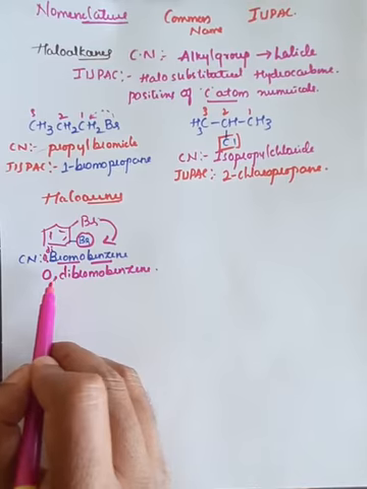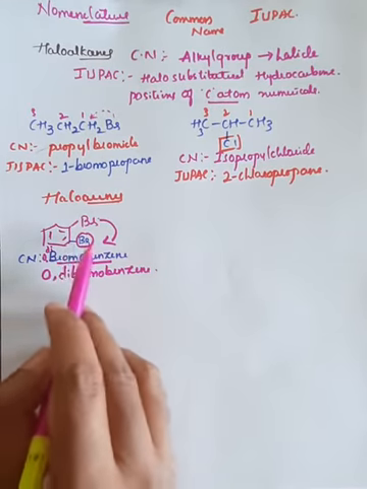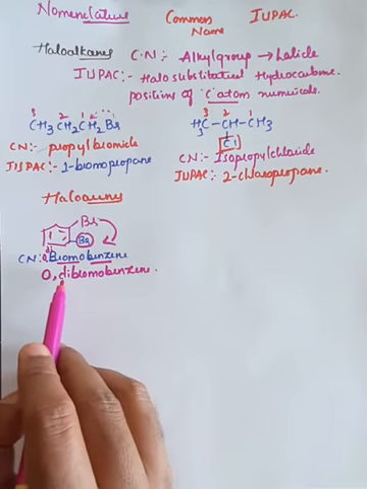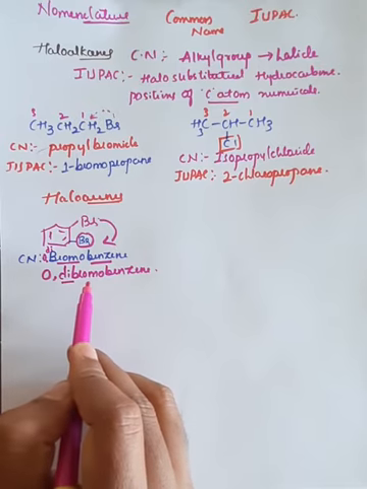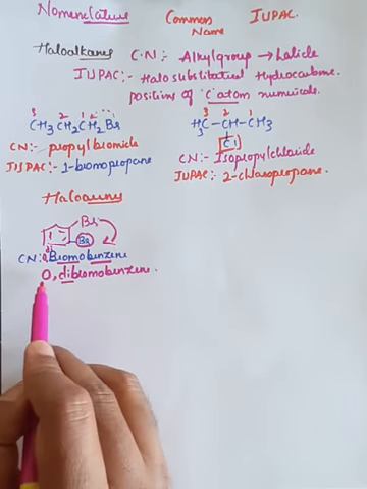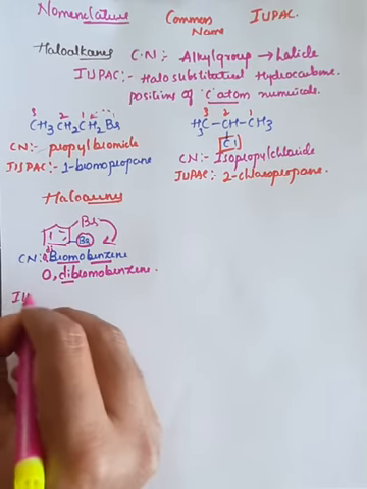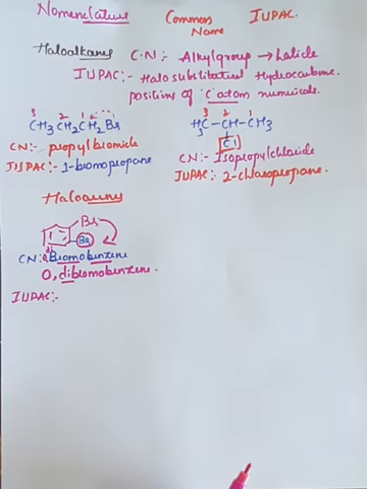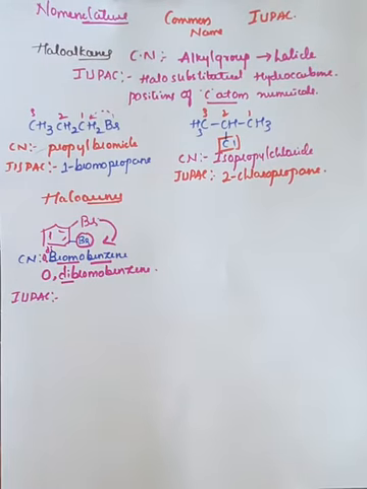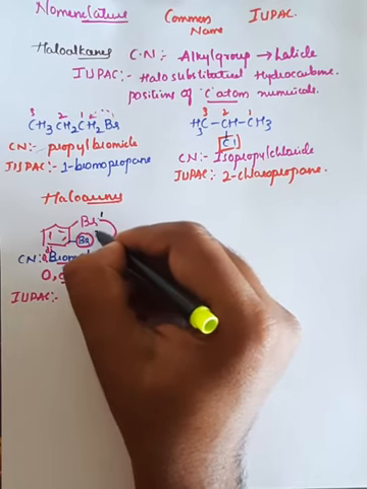If there are 2 bromines, we specify the position with the prefix ortho, and di because there are 2, so ortho dibromobenzene. This is in the common system. But in IUPAC, for this compound, if you specify the numbering, you can take this one as 1 and this one as 2, or this one as 1 and that one as 2.